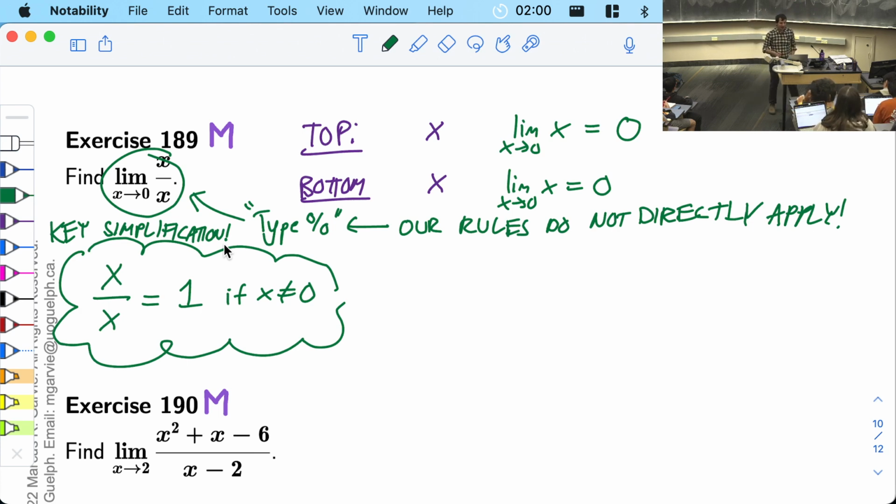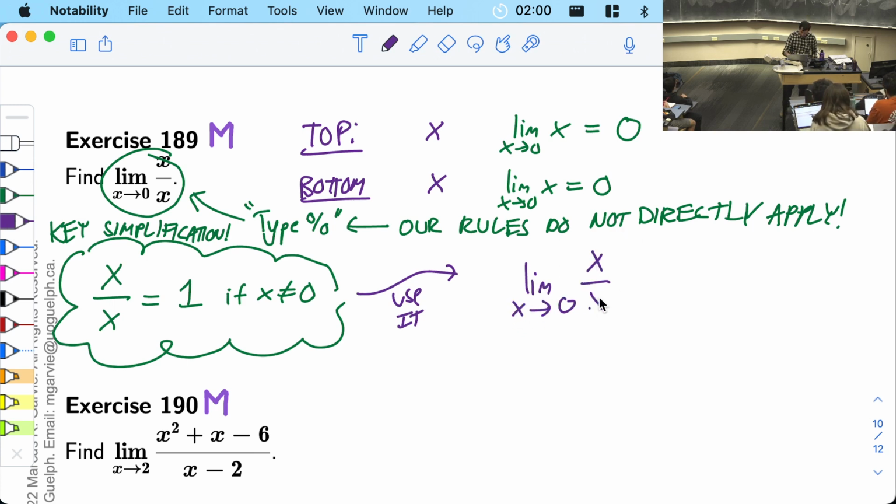If you understand this algebra result, then we can use it to do the limit as x goes to 0 of x over x. x over x is equal to 1 except when x equals 0. And limits never care about what happens exactly at x equals 0. So x over x I can replace with 1.